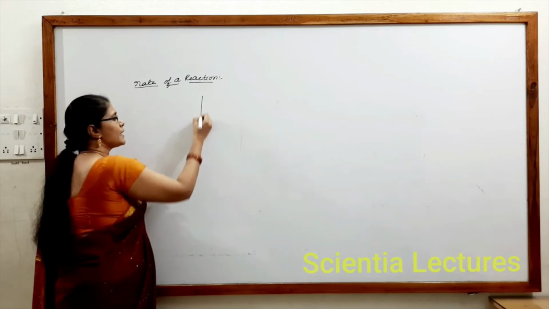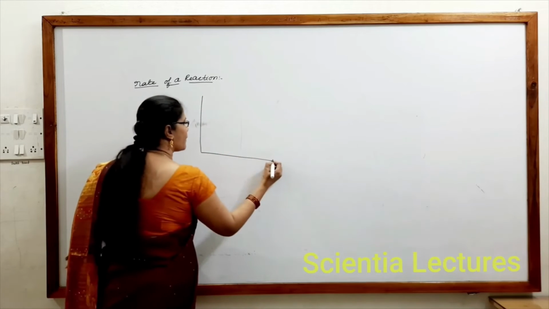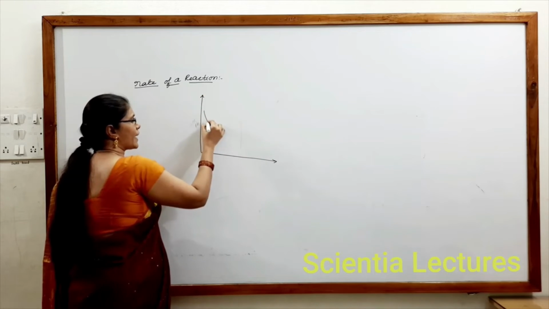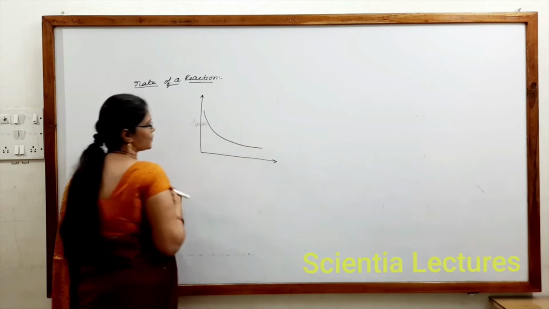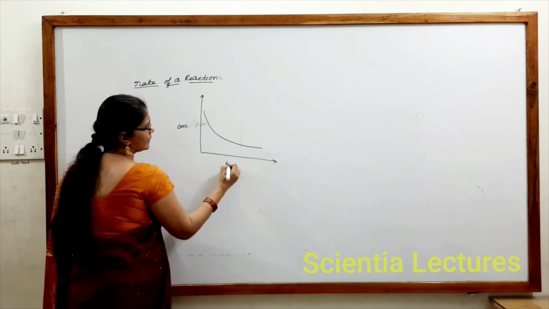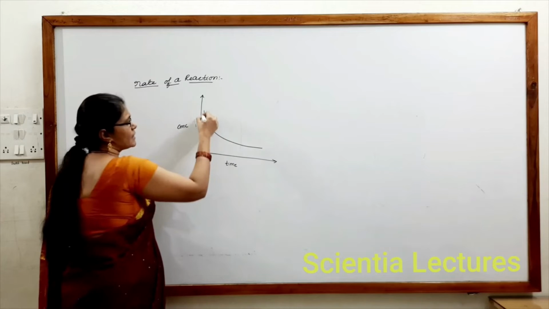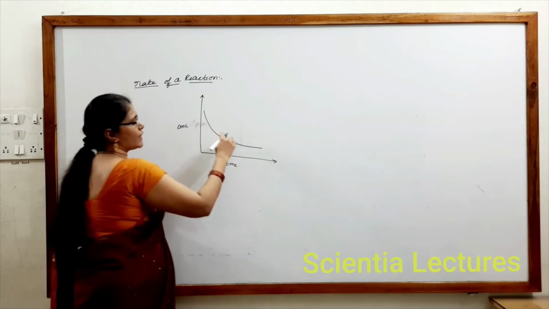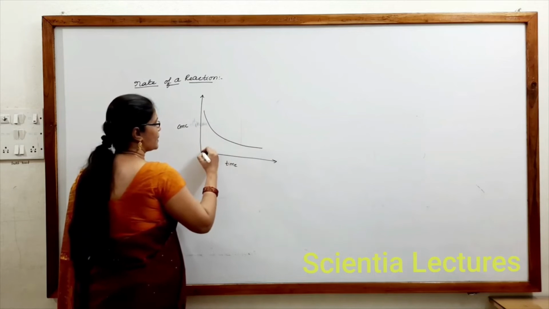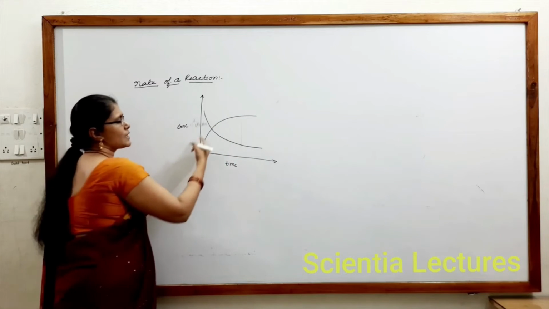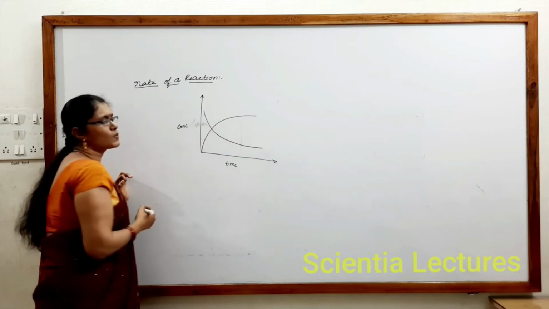So if you represent that as a graph, you can observe that the concentration of reactants decreases with time. Suppose we take concentration on the y-axis and time on the x-axis. This graph indicates that the concentration of reactants decreases with time. Suppose you take it for products, you will get a graph like this. The concentration of products increases with time.